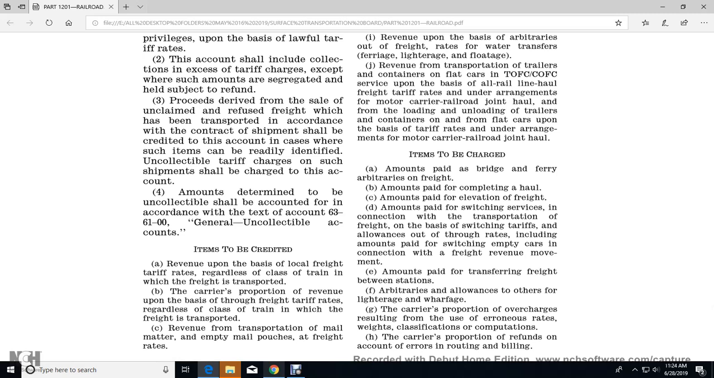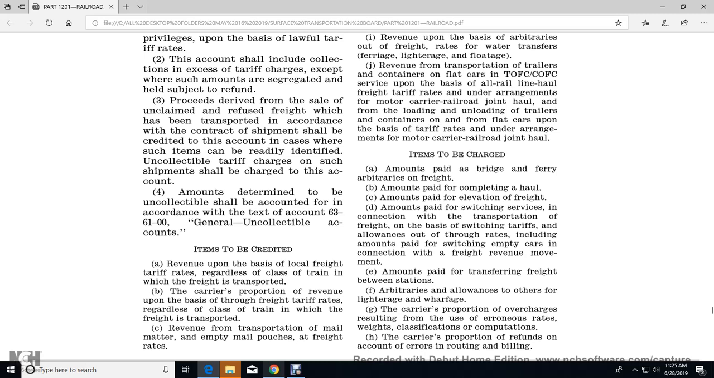Amounts paid as bridge or ferry charges attributed to the freight, and the amounts paid for completing a haul, with the amounts paid for the elevation of the freight, with the amounts paid for the switching service of the connection of the transportation with the freight on the basis of switching tariff with the allowance through the rates, including the amounts paid for switching empty cars with the connection freight with revenue movement, is the amount paid for the transferred freight between states attributed to allowances, the others, litterage and wharfage.